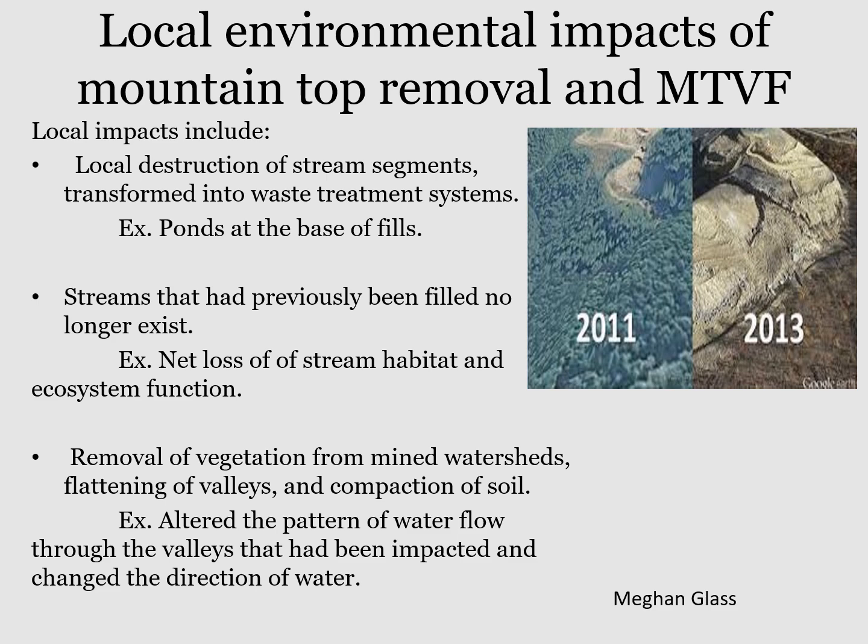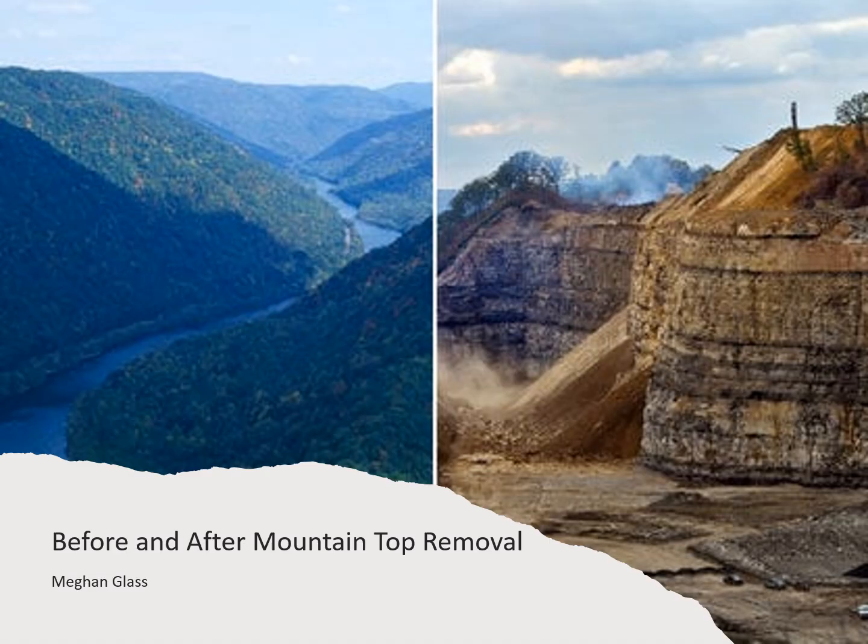Impacts on watersheds, which is a common area of rainfall and runoff. With mining, these areas are being destroyed and changed, causing a change in the direction of water, leading to a multitude of different things like floods and an impact on ecosystems surrounding these mountains. As shown in this before and after mountaintop removal, you can see on our left the streams that were still in the mountain before, and in the after, there are absolutely no streams left and hardly any vegetation.